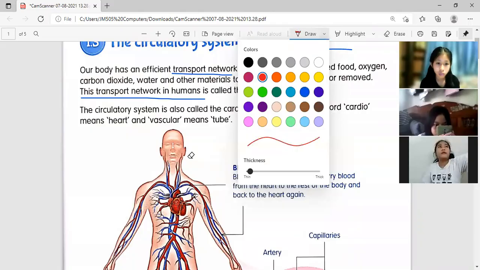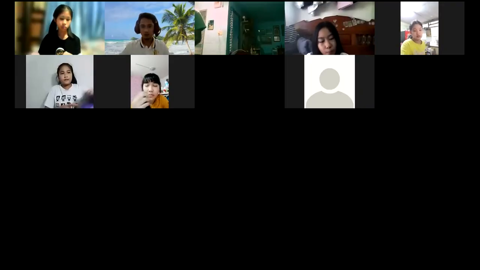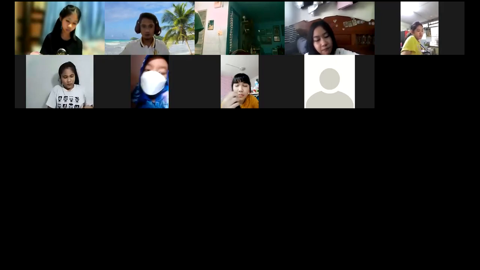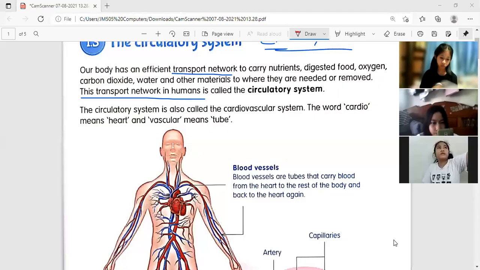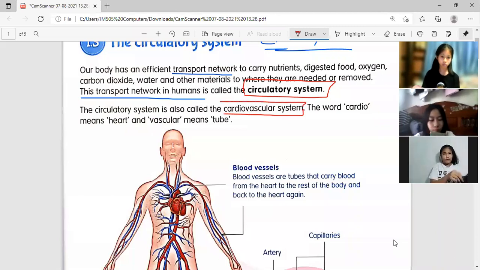Here, this one, circulatory system, and this one, cardiovascular system, also in your vocabulary notebook.